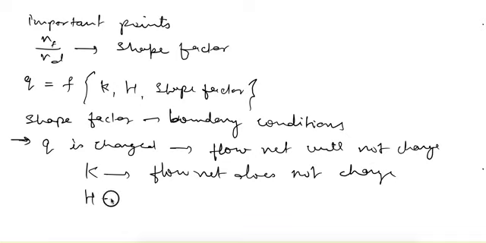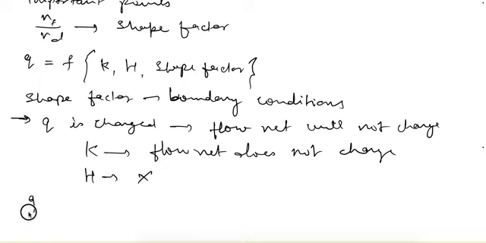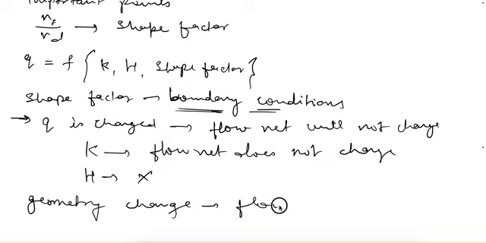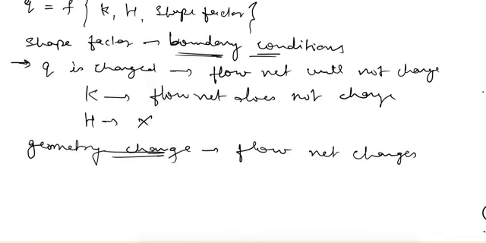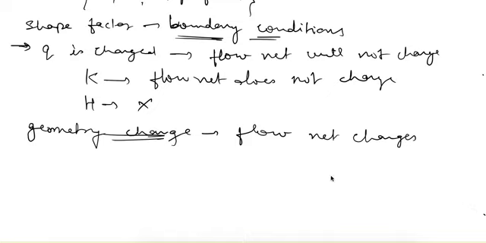And if head loss changes, then also the flow net does not change. It only changes when the geometry, by the meaning of boundary conditions we mean the geometry, changes, then only the flow net changes. So for the same geometry, the flow net will be the same. There are some other uses of flow net that I'll cover in the next video.